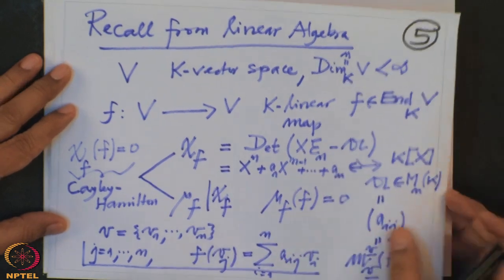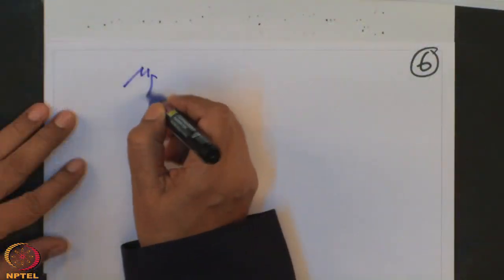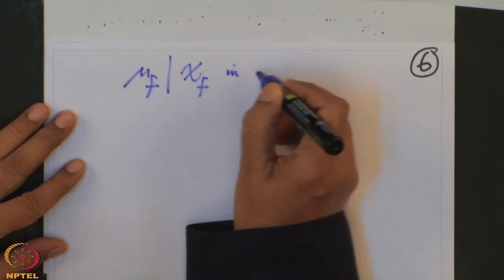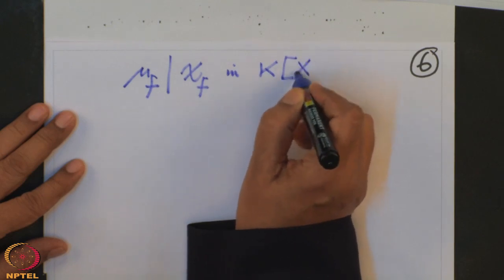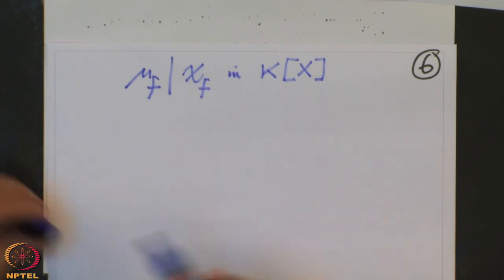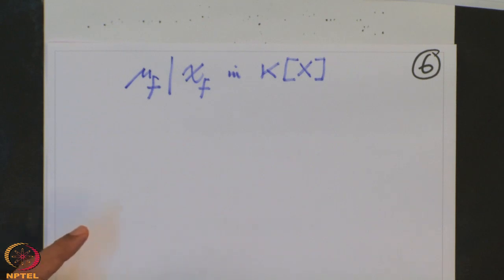I will write on the next page. This is very important. What we noted is that mu f divides chi f in kx. This follows from two facts, the Cayley-Hamilton theorem and the definition of the minimal polynomial. But this is not good enough for our purpose. This divisibility is a crude observation, so I want to make it more precise.